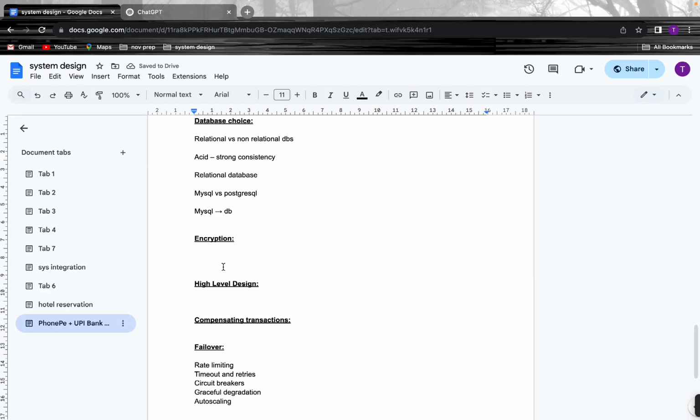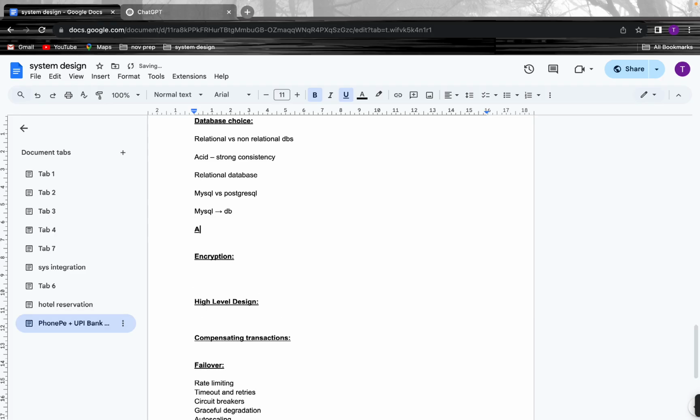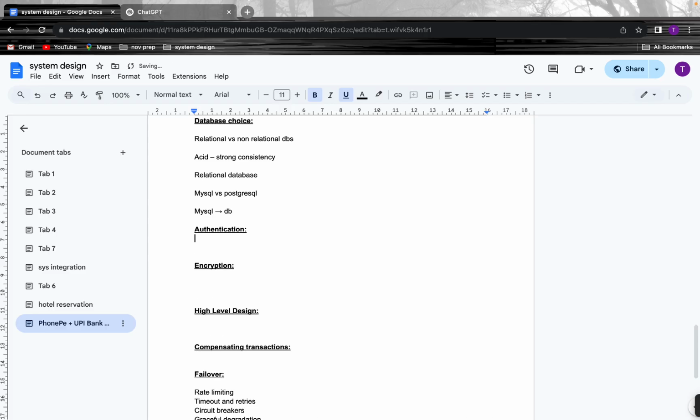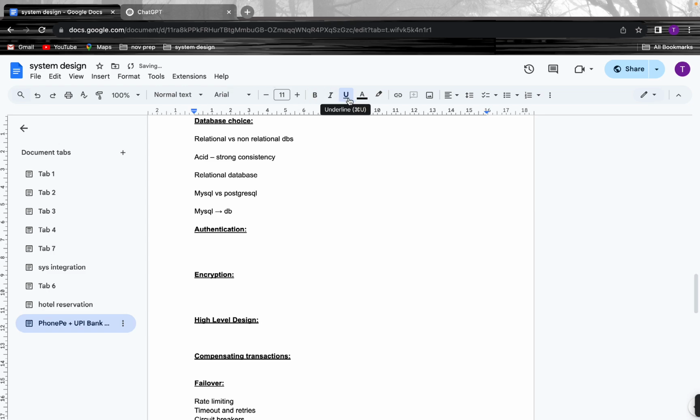Okay, while we are sending the data, before that, which authentication are we going to use? We need to think of this. There are multiple authentication mechanisms, as I discussed in my last video, like OAuth 2.0 versus mTLS versus HMAC.